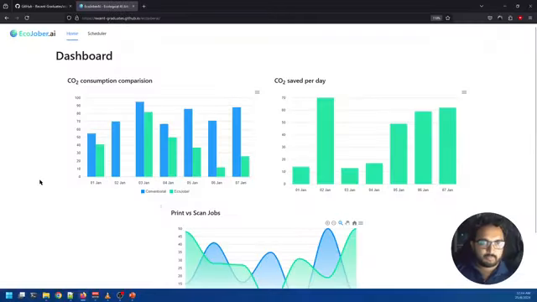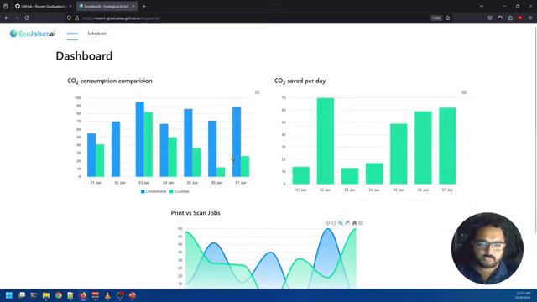So this is the dashboard of our application, and here you can see the carbon dioxide consumption comparison versus carbon dioxide saved per day. In this chart, each blue bar represents how much it would have consumed if it were scheduled using conventional methodologies versus how much it was consumed based on EcoJobber. So you can see the difference is 55 minus 41, which is equal to 14. The chart on the right side says the difference between each graph. So you see on 2nd January, all 70 of them were saved.